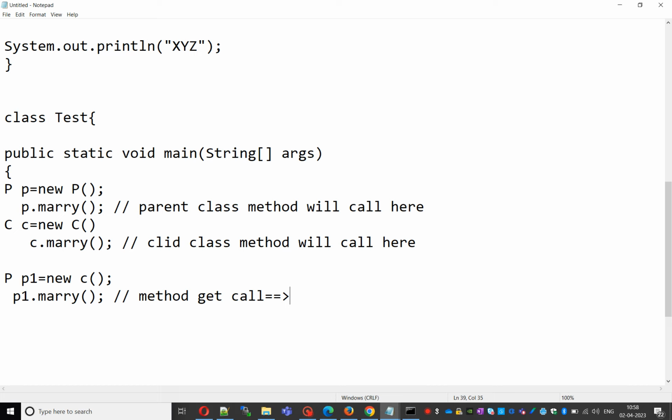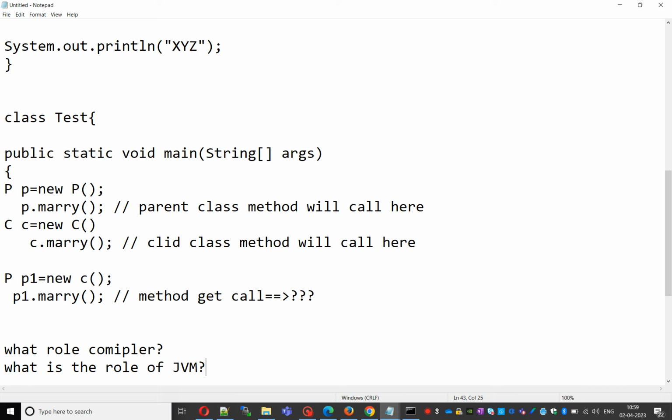What is the role of the compiler, and what is the role of the JVM? That is the question that will come here.